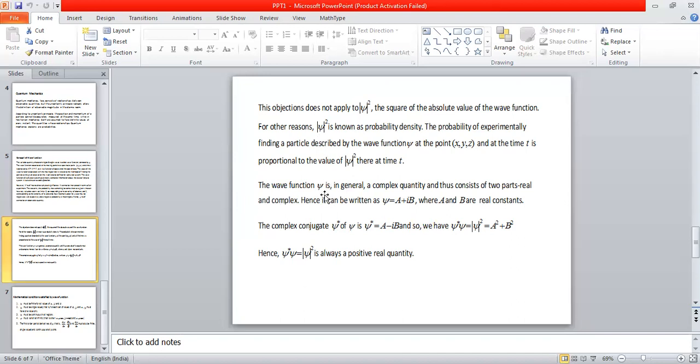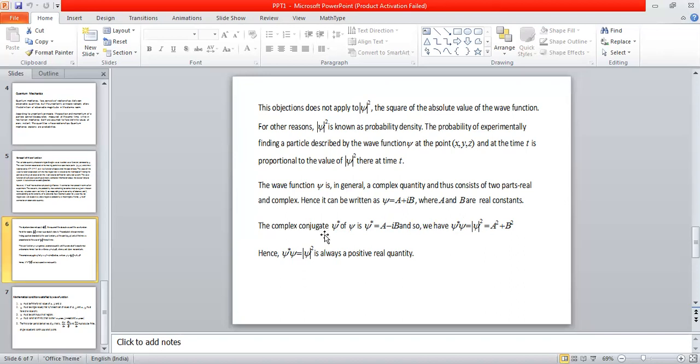Okay. So the wave function psi is generally a complex quantity. I have already told that the wave function can also be a complex number. In the majority of physical system cases, psi is not a real number, it is a complex number. So if you represent psi as a complex number, then it consists of two parts. One is the real part, and another is the imaginary part. So the wave function psi can be written as A plus iB, where A is called the real part and B is called the imaginary part. i is the square root of minus 1, the imaginary number, the very well known imaginary constant that we discuss in mathematics, where A and B are some real constants.